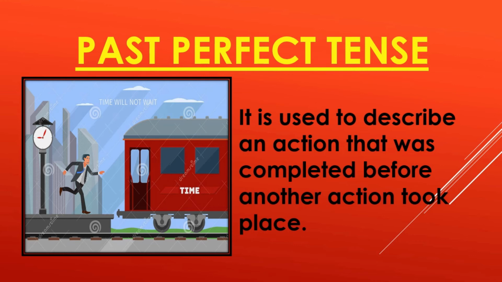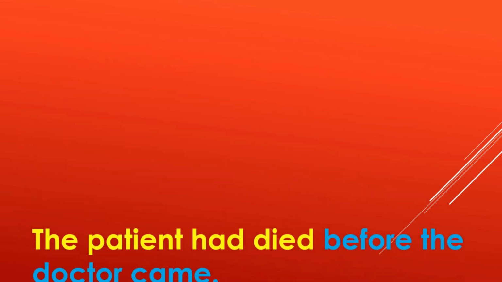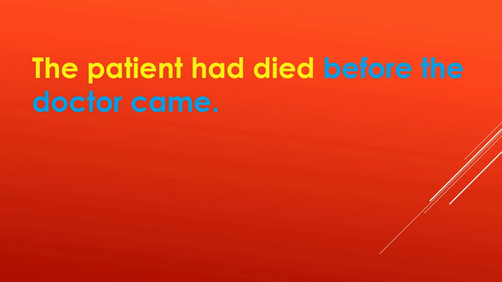Now of these two actions, the train departed first. Therefore, we should write in this way that the train had left before the man reached the station. It means the action of the departure of the train took place earlier than the action of the man reaching the station. To understand more, let us have a look at some of the examples.